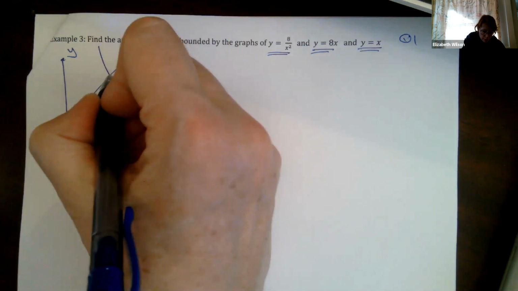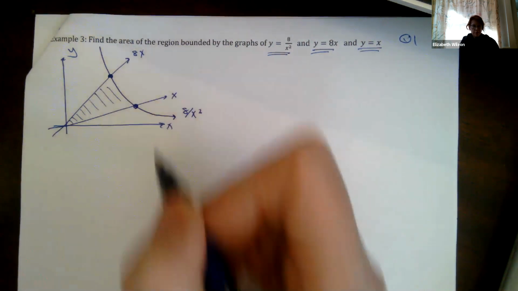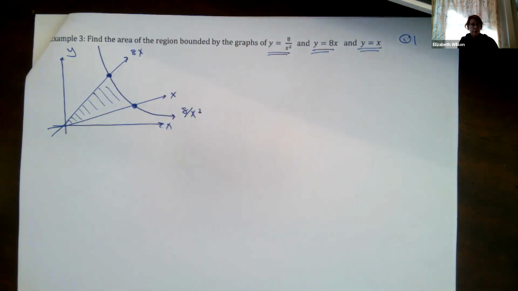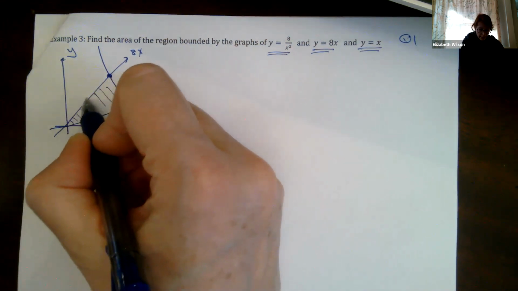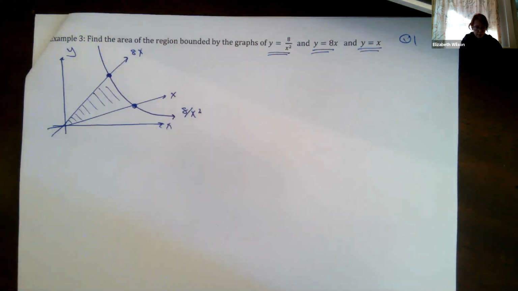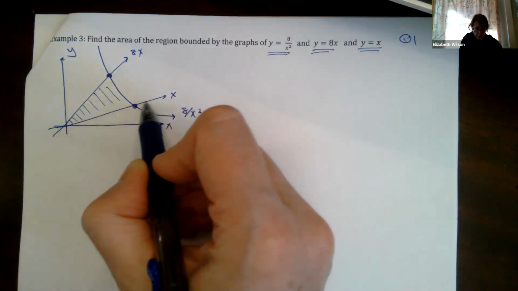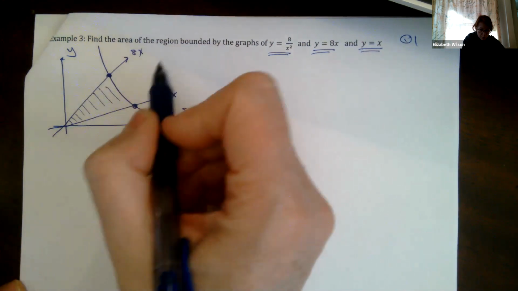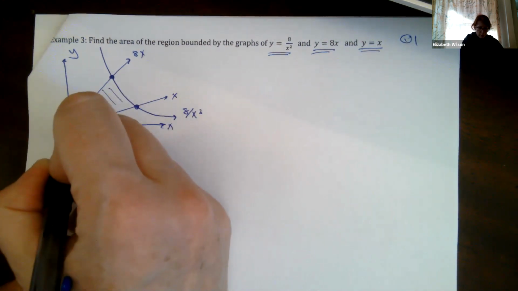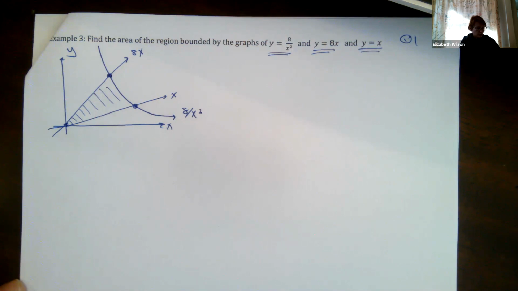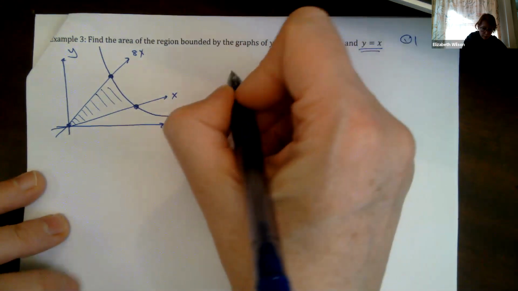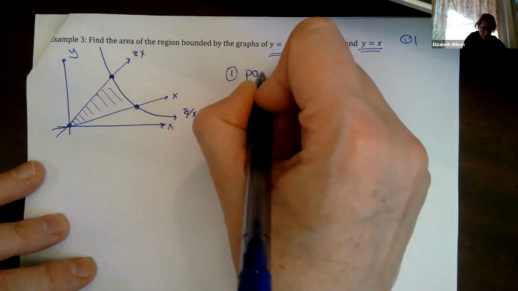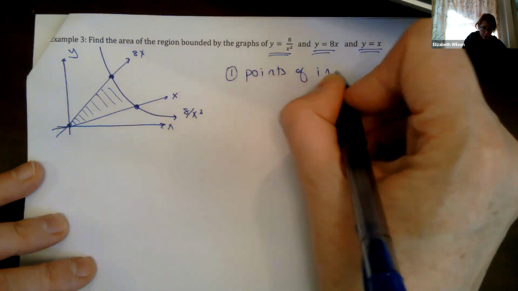So I've got intersections that I need to find. I've got multiple functions that are happening, and I have multiple intersections, right? I've got the intersection of 8x and 8 over x squared. I've got the intersection of 1x and 8 over x squared. So I have to be able to find those. They're going to define my bounds of integration. Plus also this function 8x and x intersect each other at 0. Okay, so let's do that. Part 1 is we have to find the points of intersection.